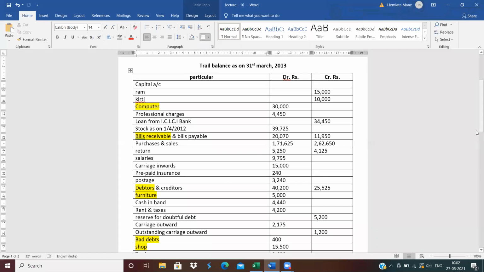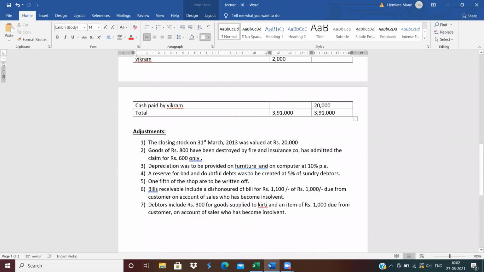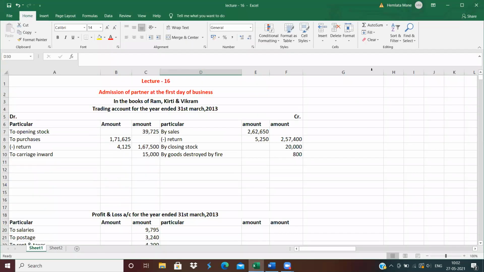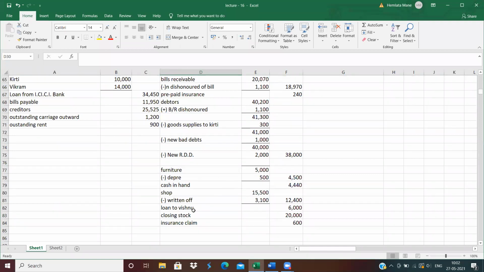Again, I will explain all the adjustments. See carefully. I repeat all the adjustments now. First adjustment is closing stock. What will be the two effects of closing stock? First effect, trading account credit side. Second effect, on the asset side.